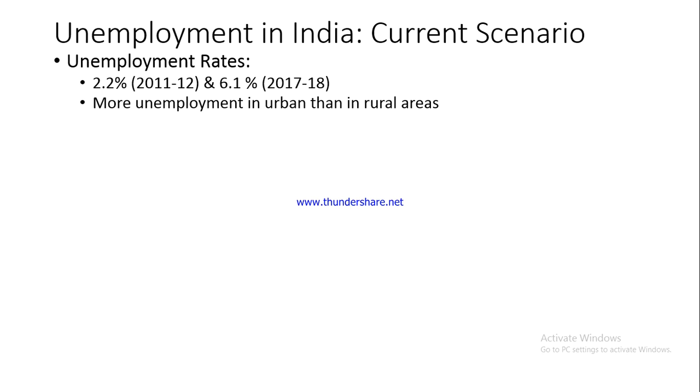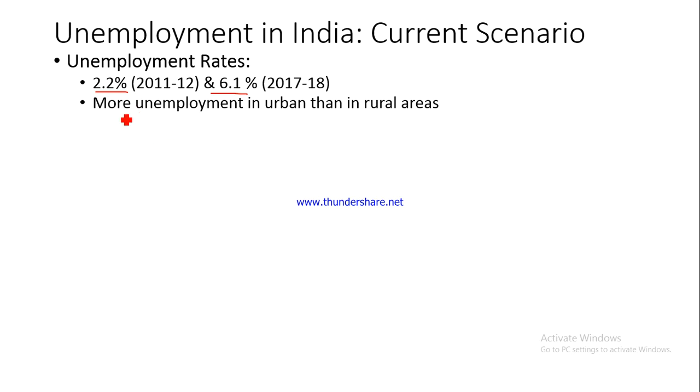As far as India is concerned, for 2011-12 the unemployment rate was 2.2%, but it has increased to 6.1% in 2017-18. And naturally, once we have reliable figures for the pandemic period, that is 2020-21 and 21-22, more importantly the 2020-21 financial year, we will understand that unemployment rates must have spiked sharply in these times.